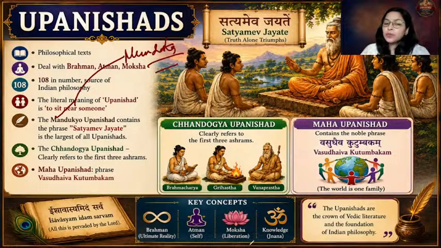Okay. Now, this Upanishad is very important because it has given the tagline Satyameva Jayate. And this is in India, right? When we talk about the Indian judiciary, the tagline Satyameva Jayate, truth alone triumphs. This is taken from Mandukya Upanishad or Mundaka Upanishad, and this was a PYQ. So, remember this. The second important Upanishad is Chandogya Upanishad.